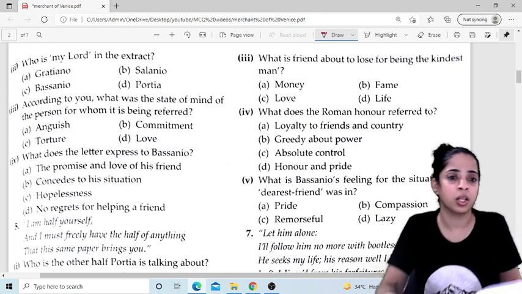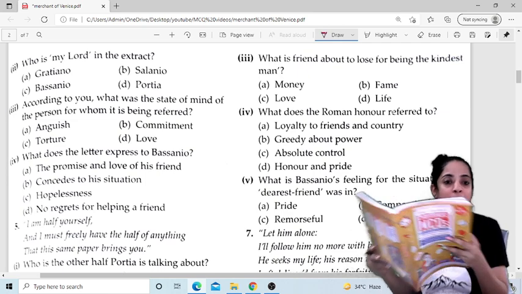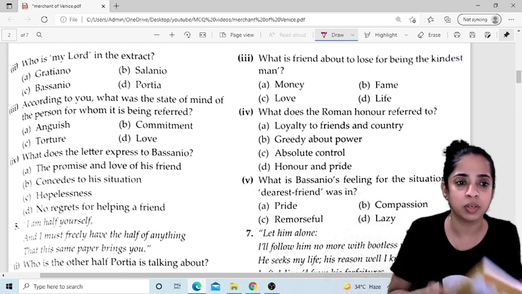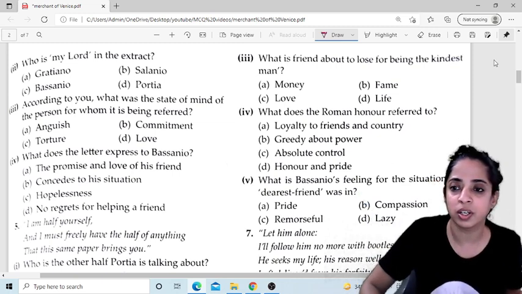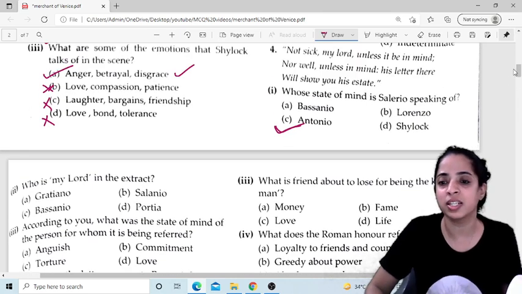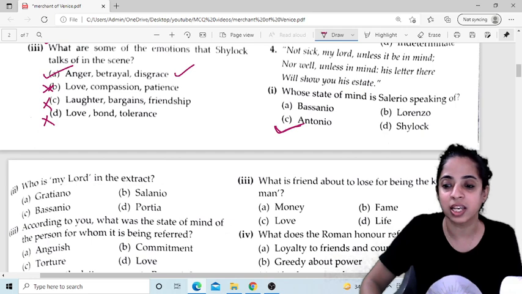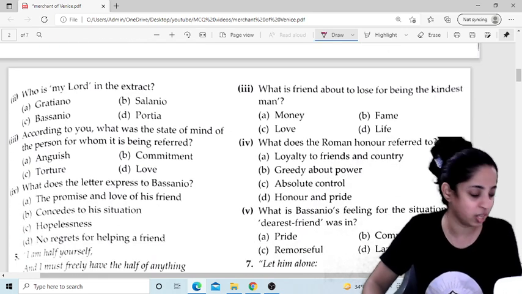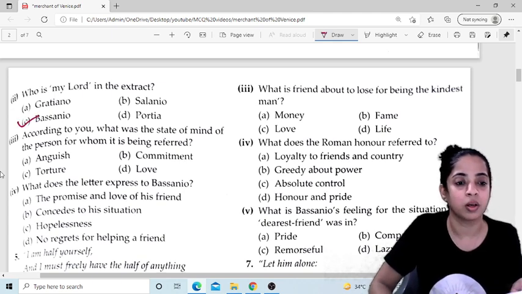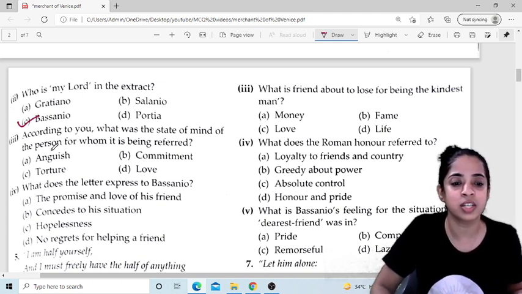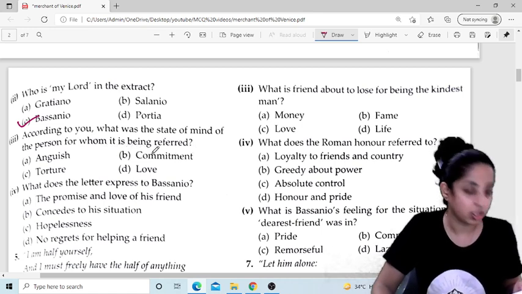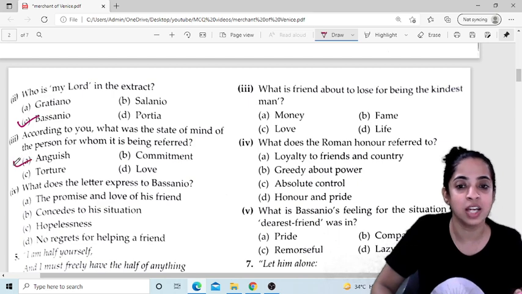Now who is my lord in the extract? Did I miss something? Whose state of mind is Salarino speaking of? Antonio. And the second question is, who is my lord in the extract? My lord in the extract is Bassanio. Now according to you, what was the state of mind of the person being referred to? He is in anguish, he is in anger.